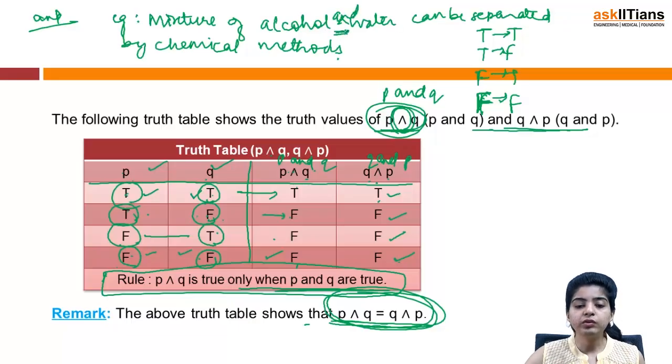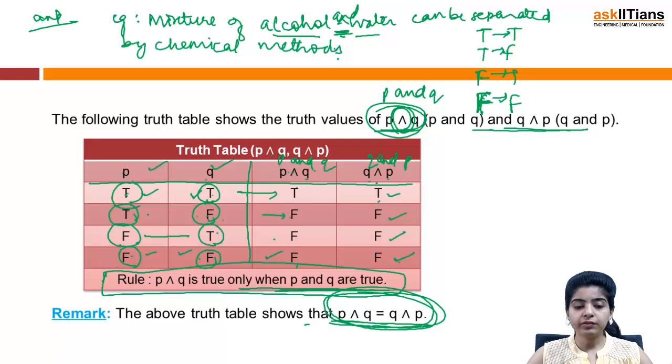Now here I have used the word "and", so is this a compound statement? No, because when we have a compound statement we have it as a combination of component statements. This "and" is just used to denote these 2 things, alcohol and water. So just be a bit careful in these things.